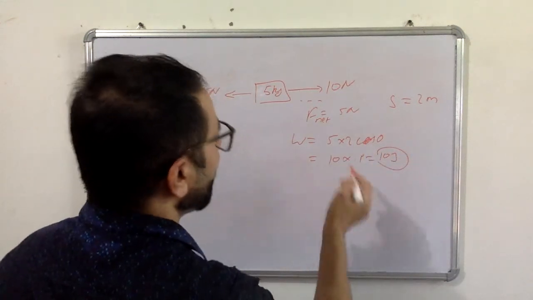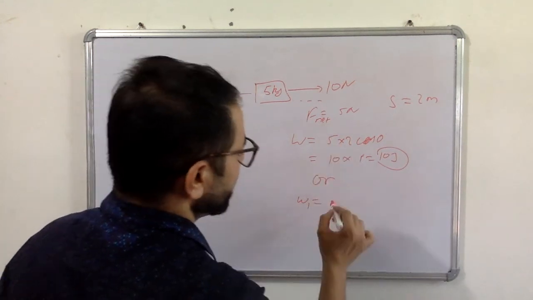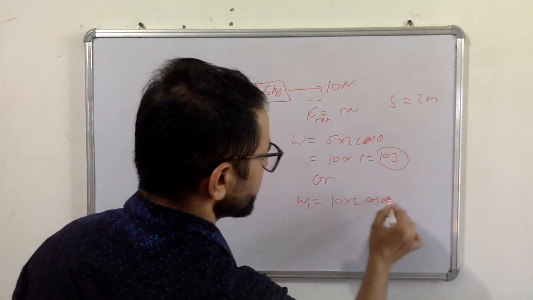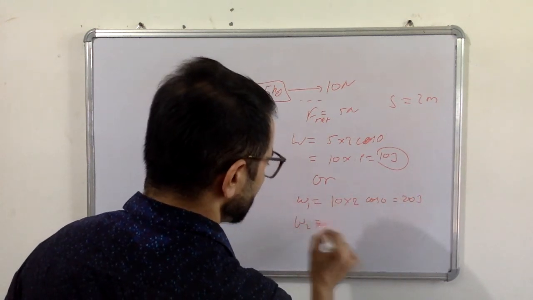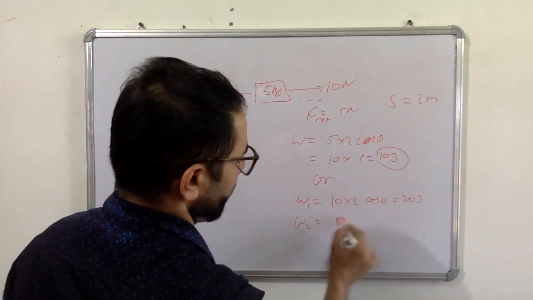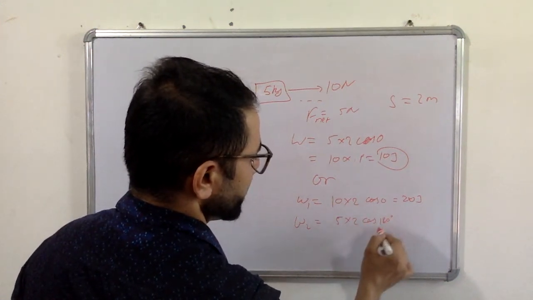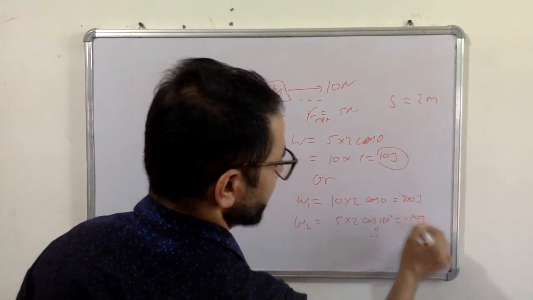Or we can do it like this also. W1 is equal to 10 multiplied by 2 cos 0 degree, which is 20 Joule, and W2 is equal to 5 multiplied by 2 cos 180 degree, which is equal to minus 1, so minus 10 Joule.